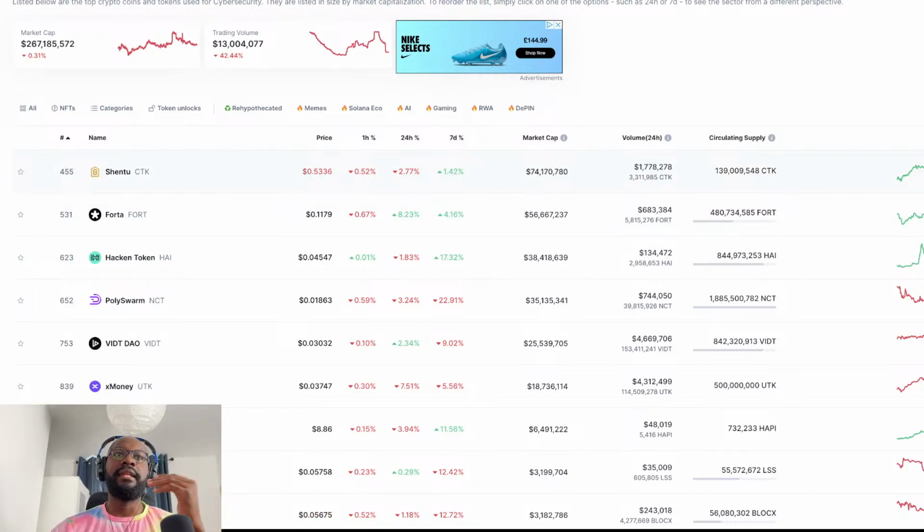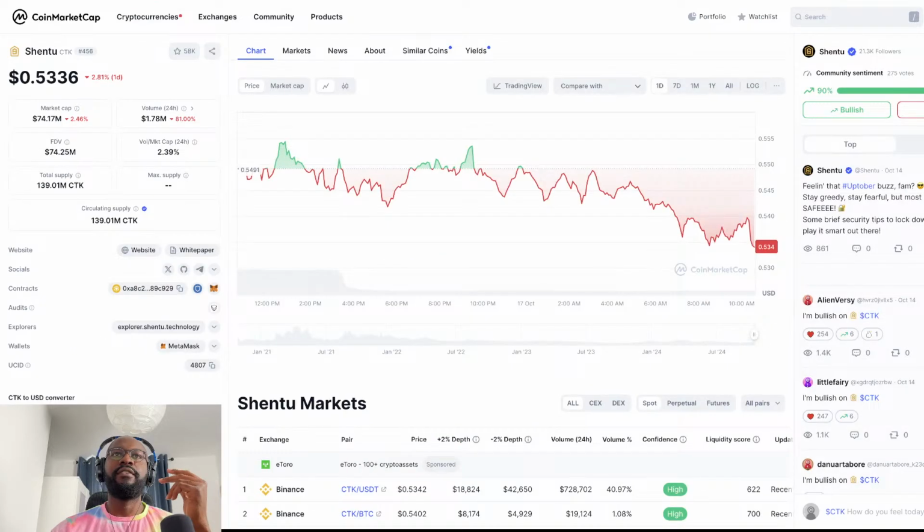analysis, fundamental analysis on these projects to see which one has a high chance to actually do well in the long term. And I'm also going to share with you how I do this fundamental analysis. So the first one is Chain2Chain, CTK. The market cap is 74 million. The volume for today is 1.78 million.